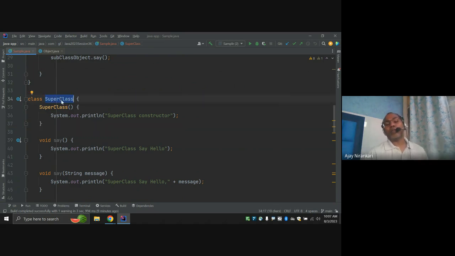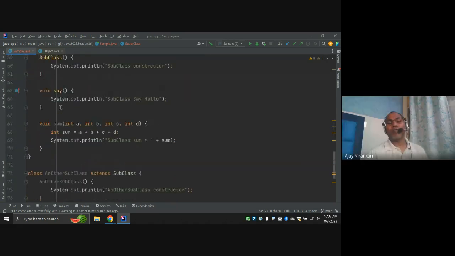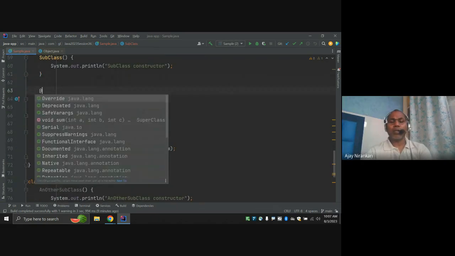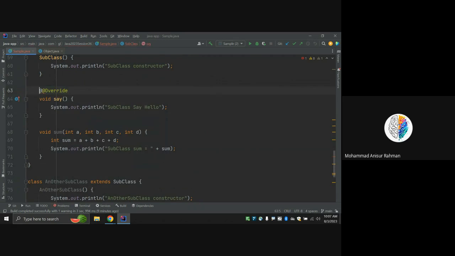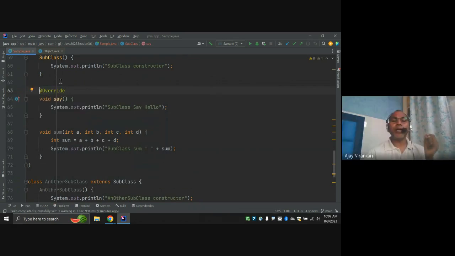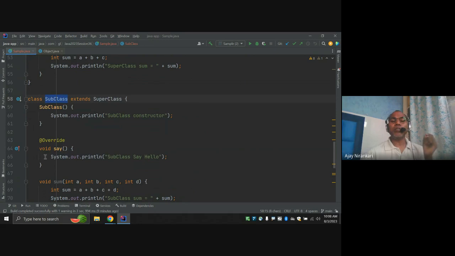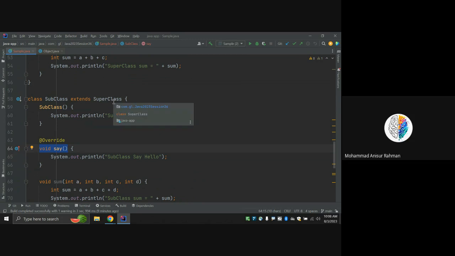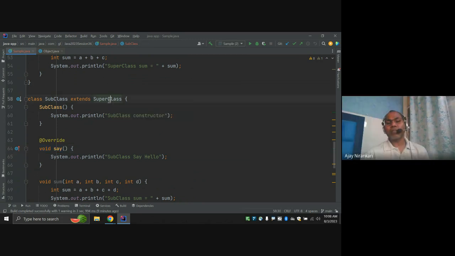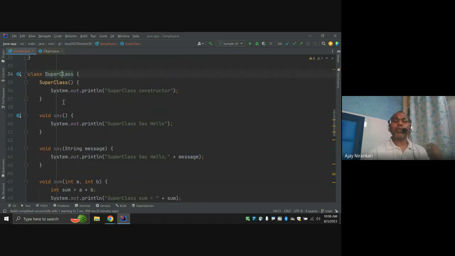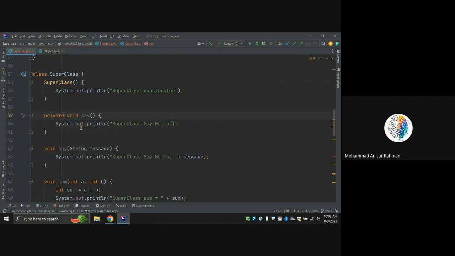If you write the override indication here, that means the subclass is overriding the same method. That means the same method must exist in the superclass. But in this case the superclass says no, I don't want you to override. So there are two options.